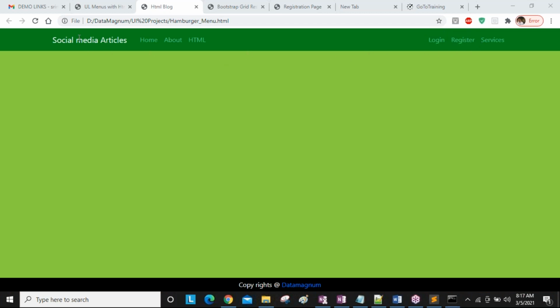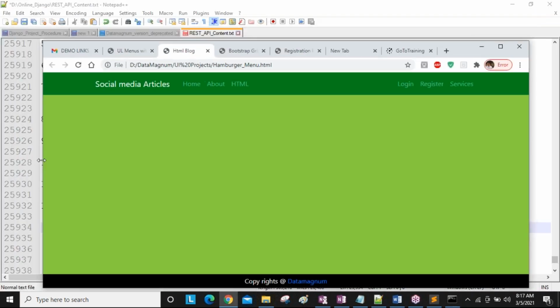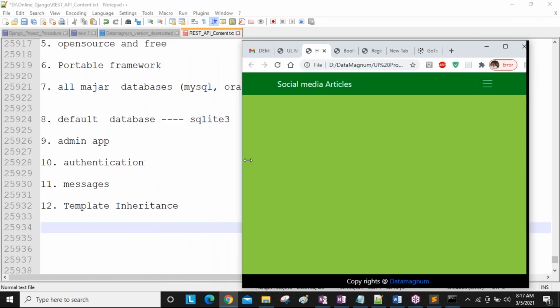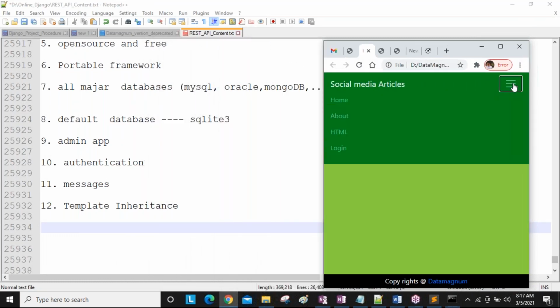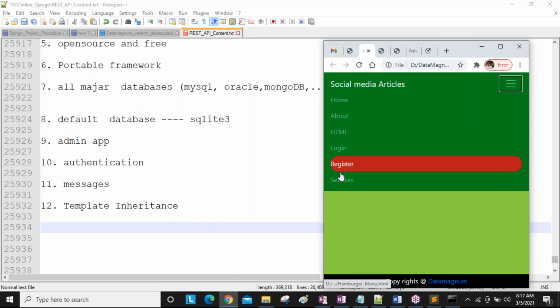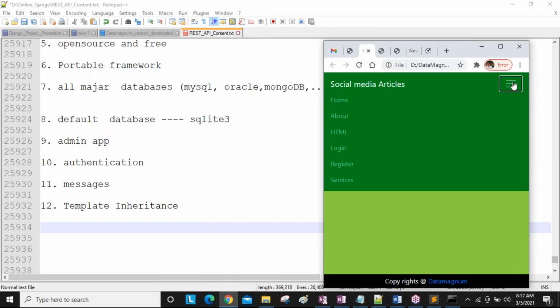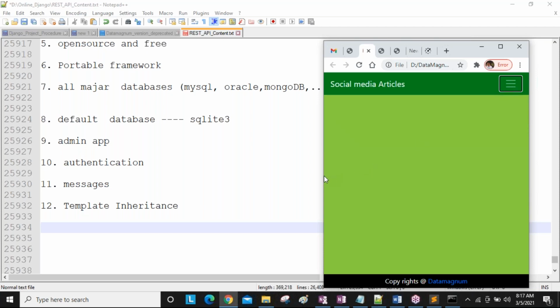You can see here, I'm using different menus. Whenever I minimize, all of them hide and you get the menu icon. If you click, they hide or enable again. This is what we call a hamburger menu.